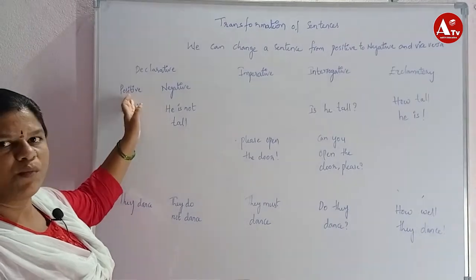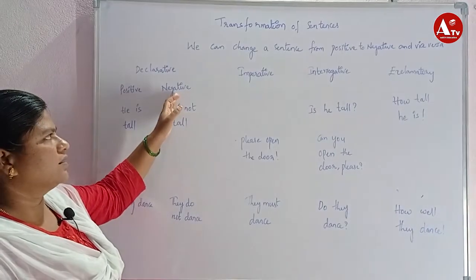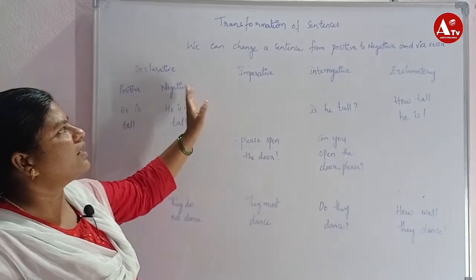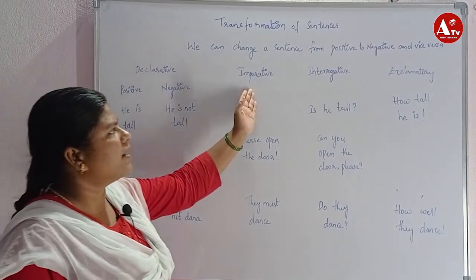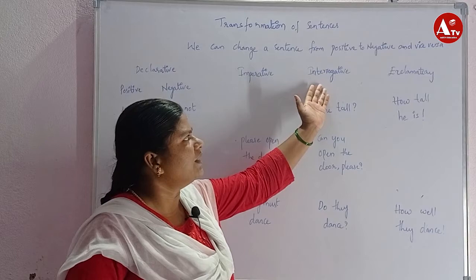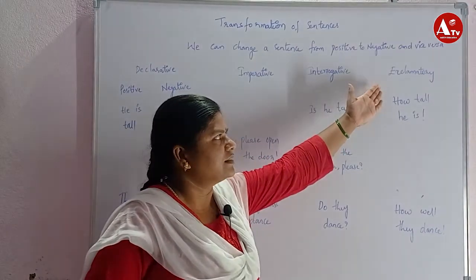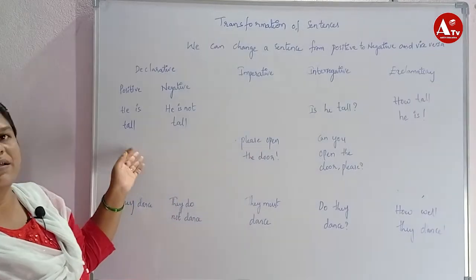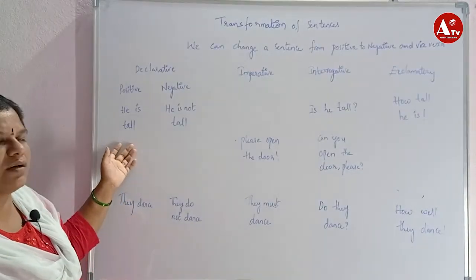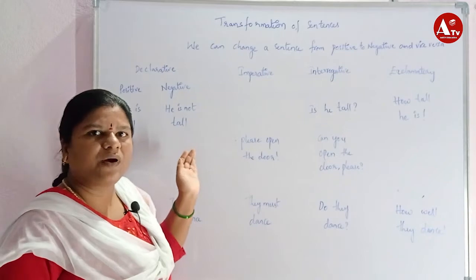We can also change the sentences into imperative sentences, interrogative sentences and exclamatory sentences. How can we change? Let us see these examples to understand.